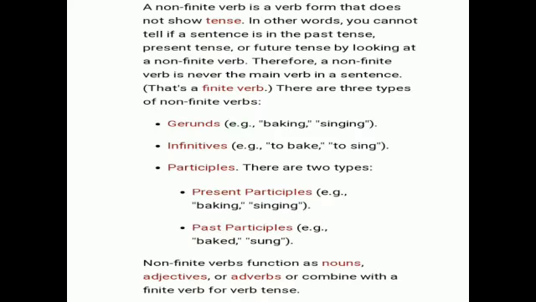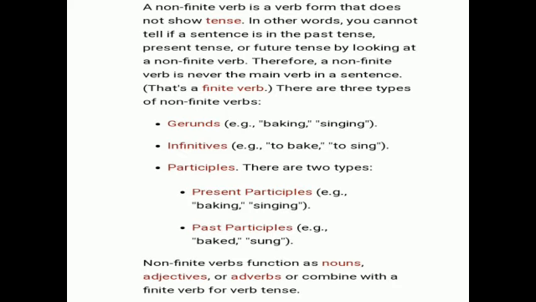Non-finite verbs, in spite of being verbs, behave as an adjective, adverb or noun in a sentence. Let us look at the definition of a non-finite verb. A non-finite verb is a verb form that doesn't show tense. In other words, you cannot tell if a sentence is in the past, present or future tense by looking at a non-finite verb. Therefore, a non-finite verb is never the main verb in a sentence.